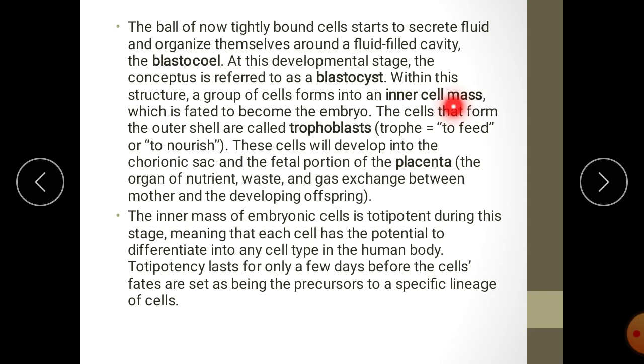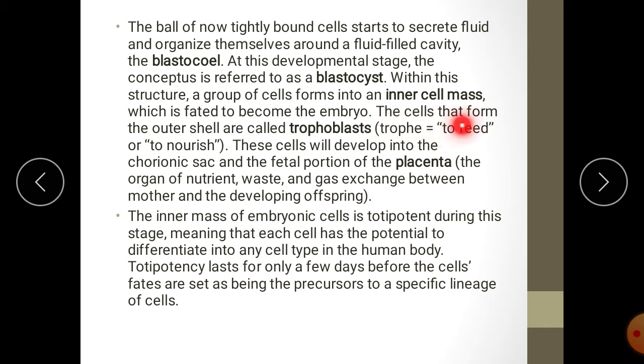Within this structure, a group of cells forms an inner cell mass. So into the cavity, there is a mass of cells called the inner cell mass, which is fated to become the embryo. That mass is going to develop into the embryo.